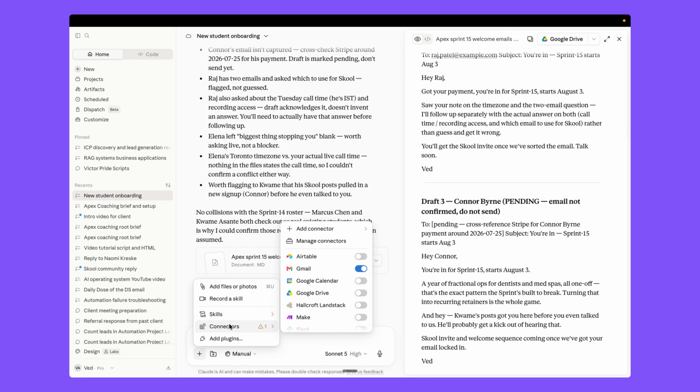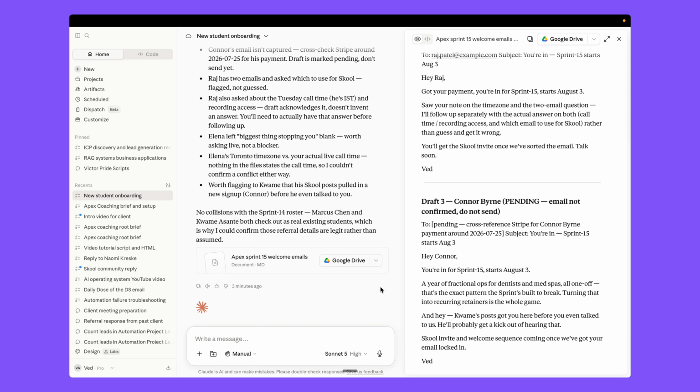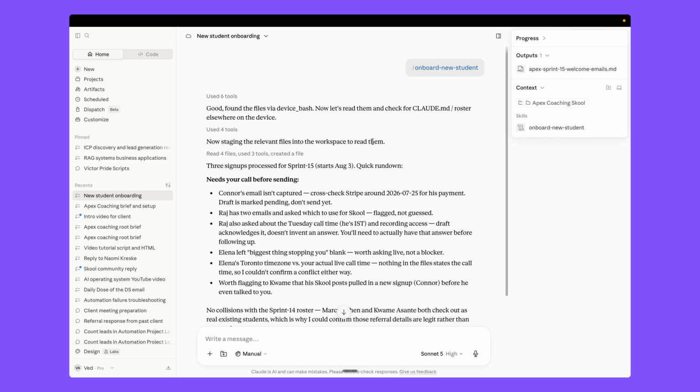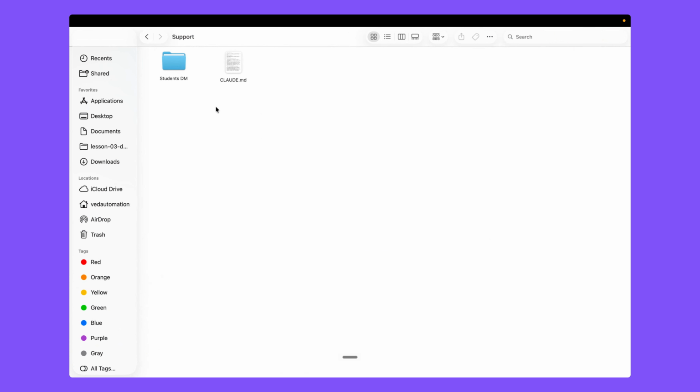So you can use this connector here for Claude in Chrome. So Claude directly goes to your school.com, goes to your DM, finds this student and sends this message to him, right?